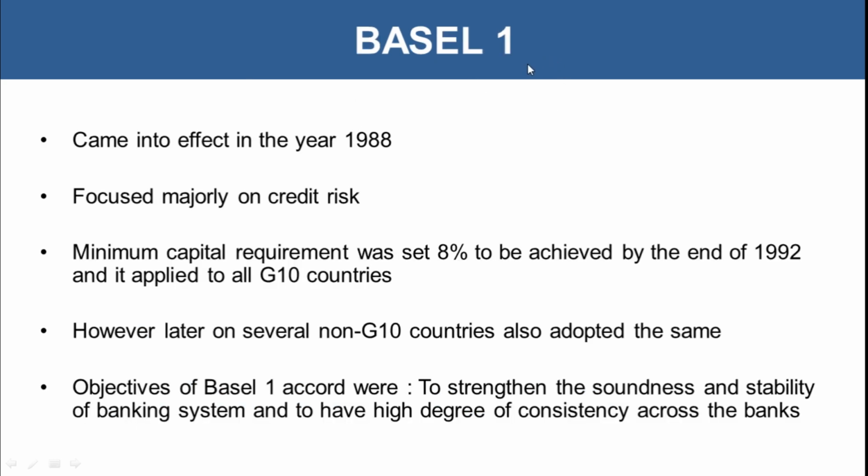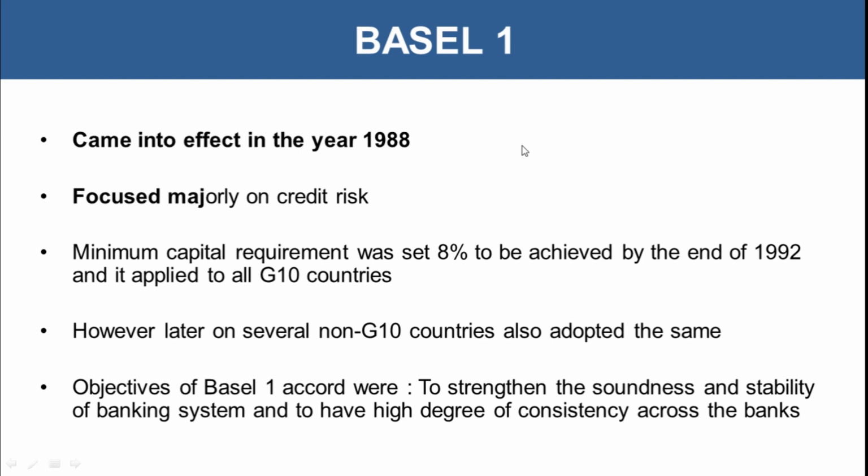Coming to Basel I. What was under Basel I? It came into effect in the year 1988. It focused majorly on credit risk. When Basel I was introduced, the major risk in focus was credit risk, the risk of default. Whenever banks or financial institutions provide loans, there is always a risk associated with whether that loan would be repaid in full amount or not.